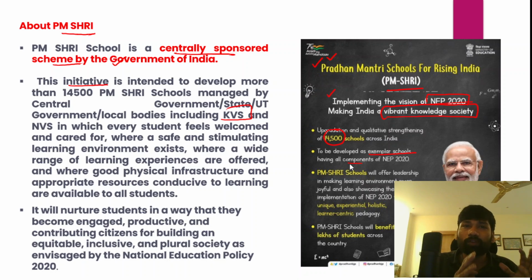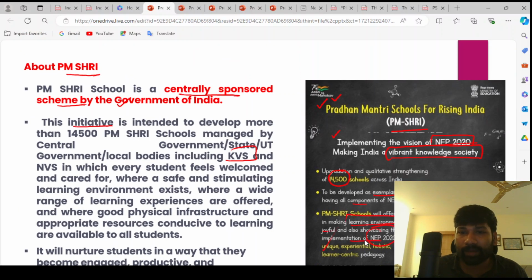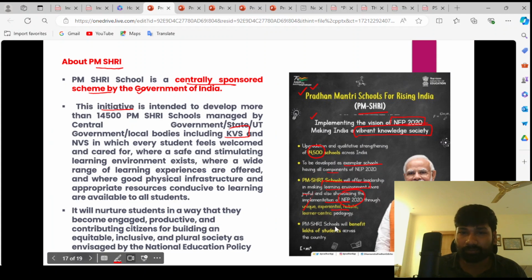And when we talk about the PM Shri schools that the central government aims to establish, they will develop leadership skills among children by making the existing learning environment more joyful and friendly for students. They will also showcase the implementation of the National Education Policy through a unique, experimental and holistic approach and a learner-centric pedagogy.